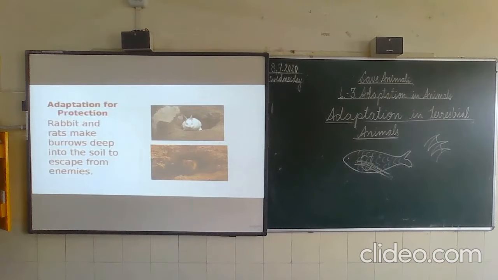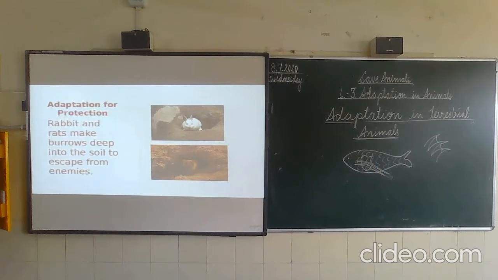Then shells and spines, porcupine, it makes the ball-like structure. It looks like a spiny ball, so that no enemy can reach there. In the same way, crab and turtle have shell to protect themselves. Whenever any enemy reaches there, they go inside their shell to protect themselves from enemies.